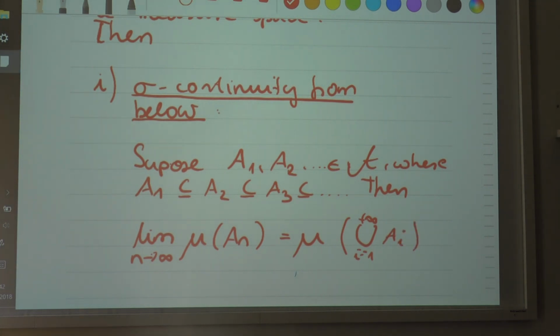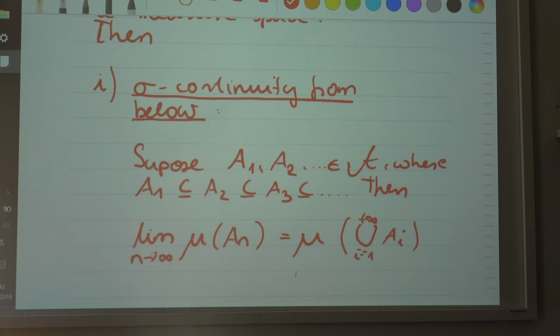I will come back to it. It sounds a little bit complicated, but let me just make the statement here: the limit of the measure will be equal to the measure of the union. You're going to see this. That's the first statement I would like to make.